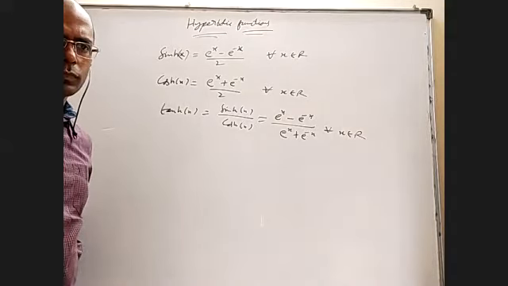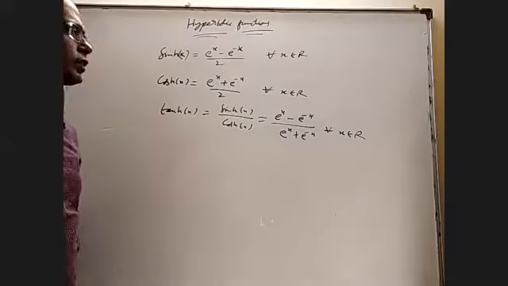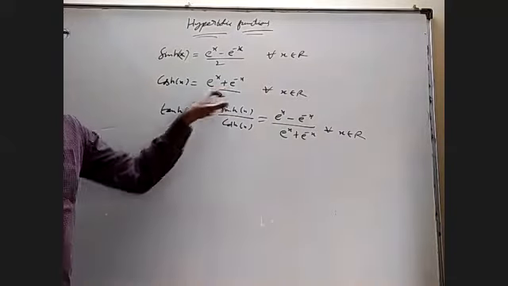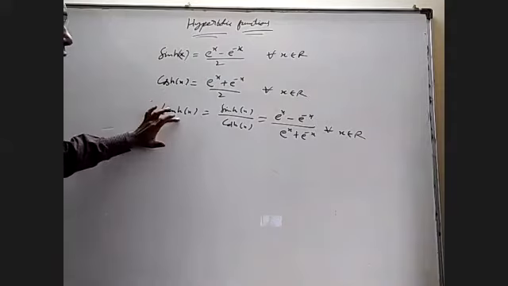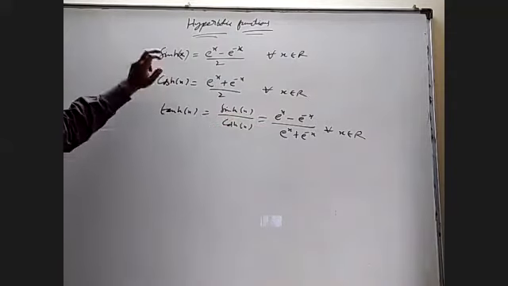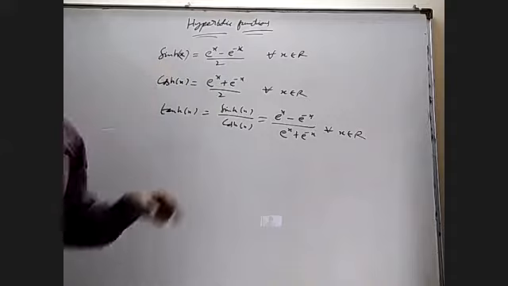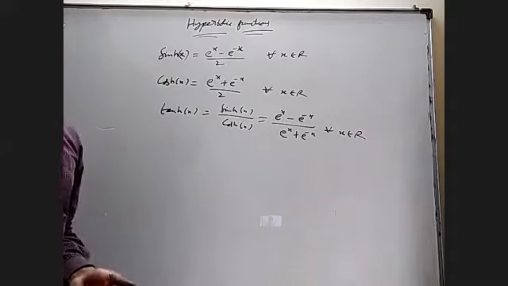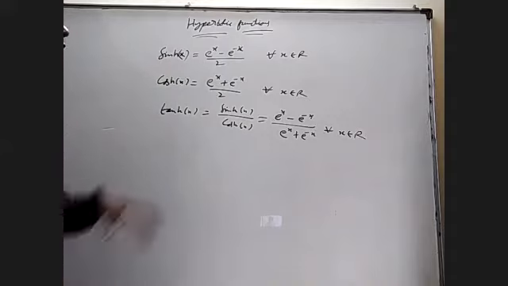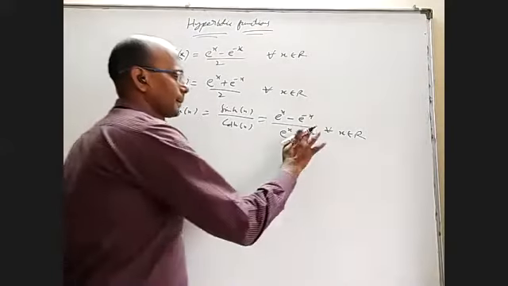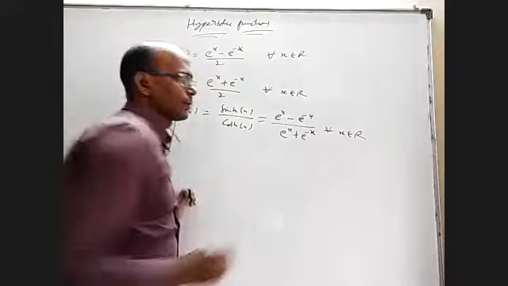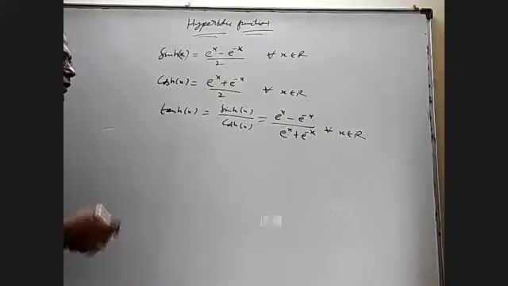It's defined for all values, because the denominator never becomes 0. So both cot h of x and cosecant h of x, the reciprocals of these, are not defined at x equal to 0. Otherwise, they are simple definitions. And secant is the reciprocal of this. So I'm not writing them, but they are also there.